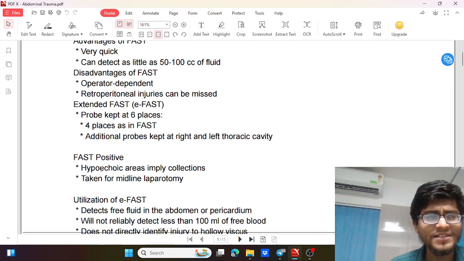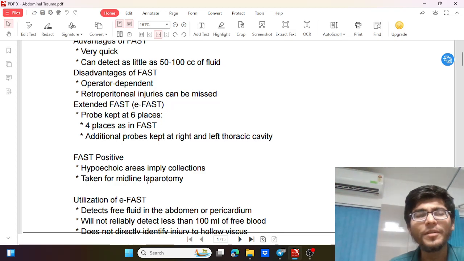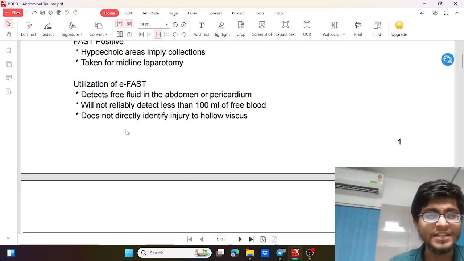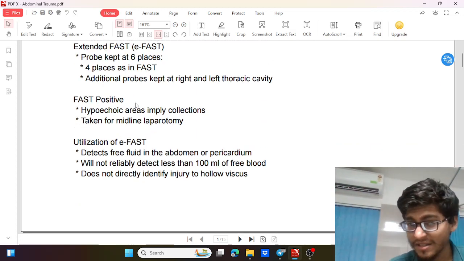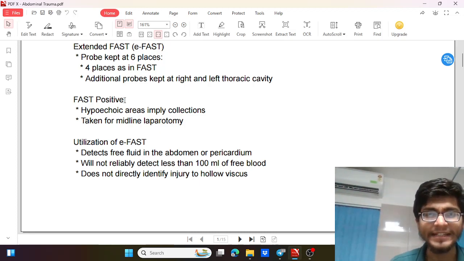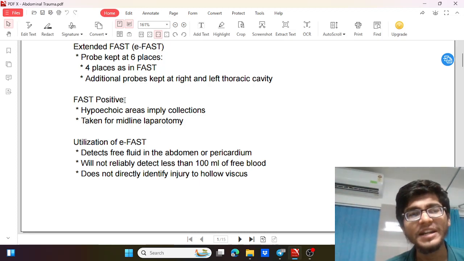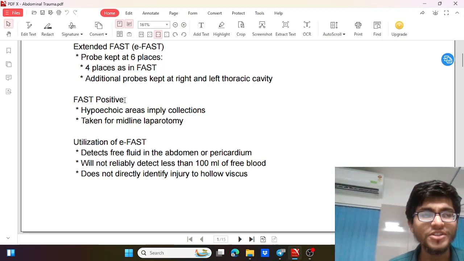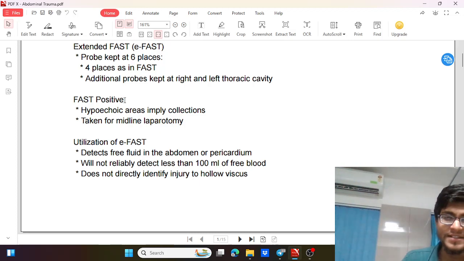Then positive FAST. If FAST has come out to be positive, that means there is some collection inside. Then we can directly take our patient for surgery, that is midline laparotomy, to assess and find out what the injury is. Even if the FAST is positive and the patient's vitals are stable, then for further details of the condition, we can take our patient for CECT. So that will give us a better picture, a better idea of the injury, the severity of injury, the organ of injury, which we can get in a much more detailed way from the CECT, since it is the investigation of choice.